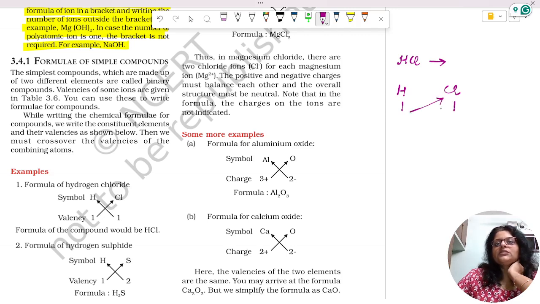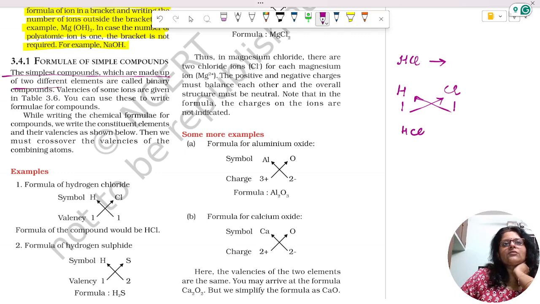Then you interchange them and you get HCl. The simplest compounds are made up of two different elements and are called binary compounds. Valencies of ions are given in table 3.6. You can use it to write the formula.